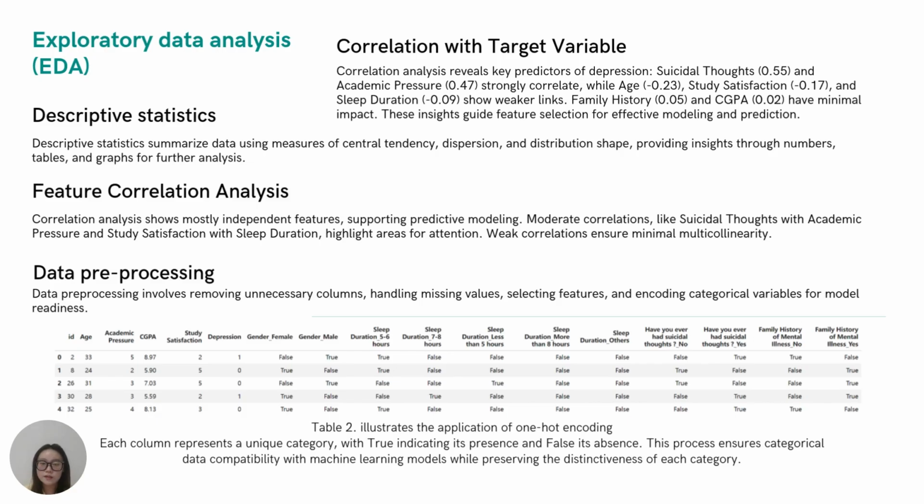Exploratory data analysis. We cleaned the data by fixing missing parts and coding data like gender into numbers. From this analysis, we found academic stress and financial stress strongly connect to depression. Sleep and study satisfaction lower depression. Family mental health history has a smaller effect, but it is still important. This finding helps us choose the best features for modeling.